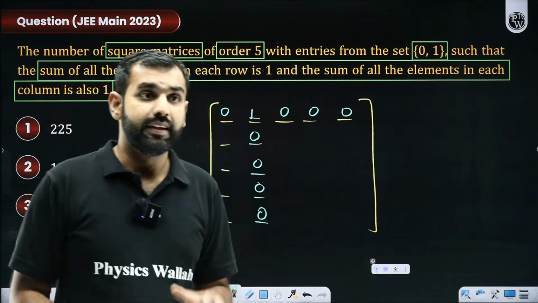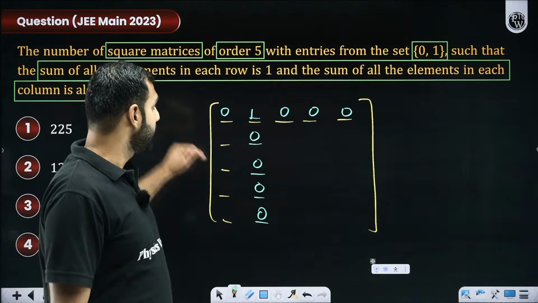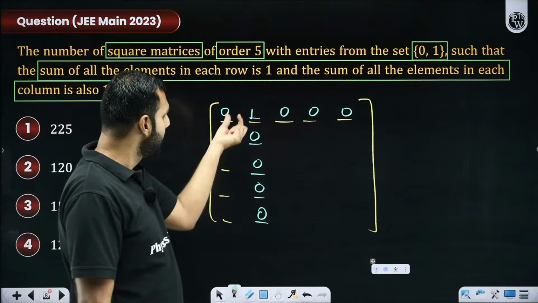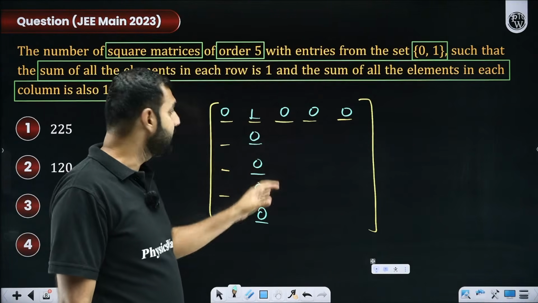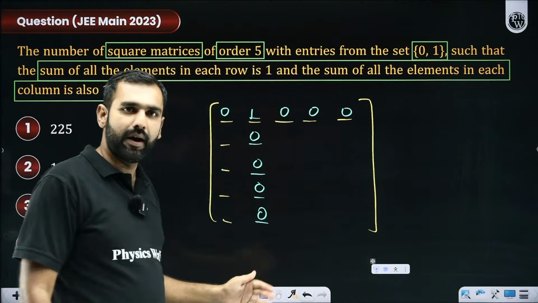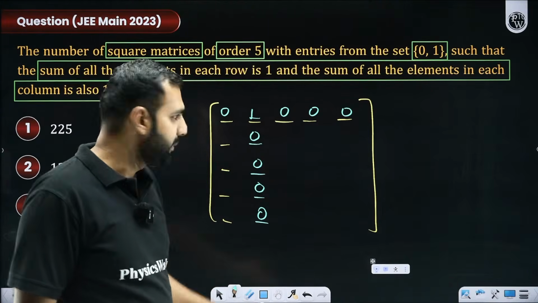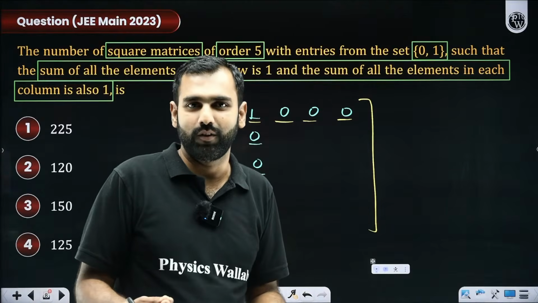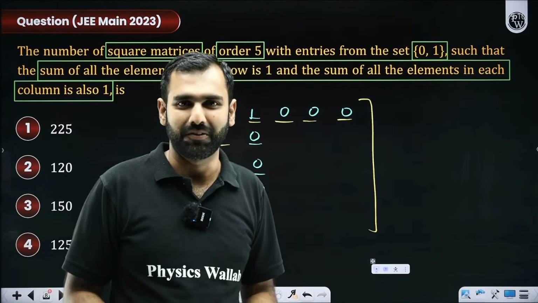The sum is mandatorily supposed to be 1. So if I have chosen the first row, and just to understand this, I have pushed 1 here, that means now in this column, I cannot keep 1. It's like solving a basic puzzle, which you see in a lot of magazines, right?